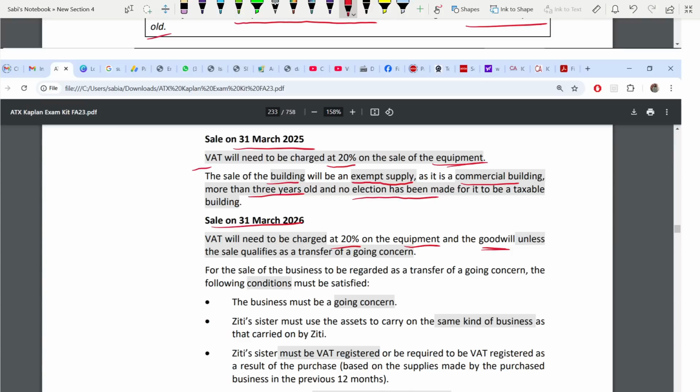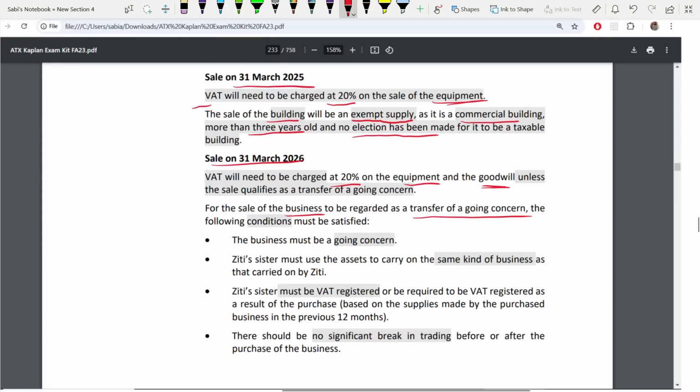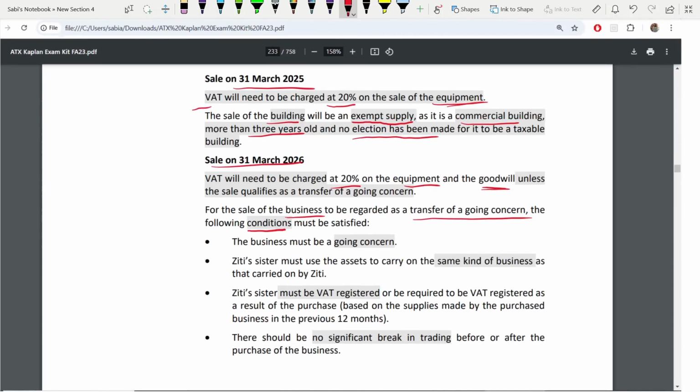Okay. Next, when we are selling the business, now we are selling the business as a transfer of going concern. For this, what is the VAT? There are following conditions which have to be met. You have to list all these conditions. How many conditions are there?